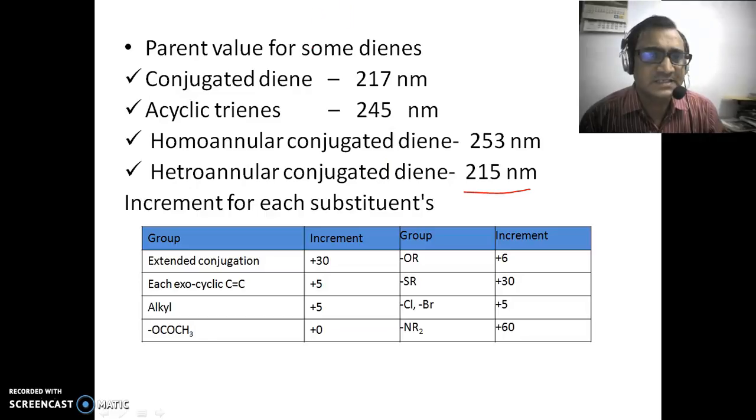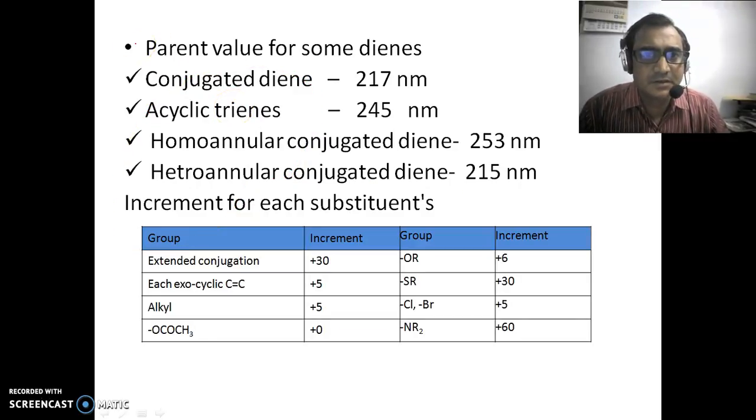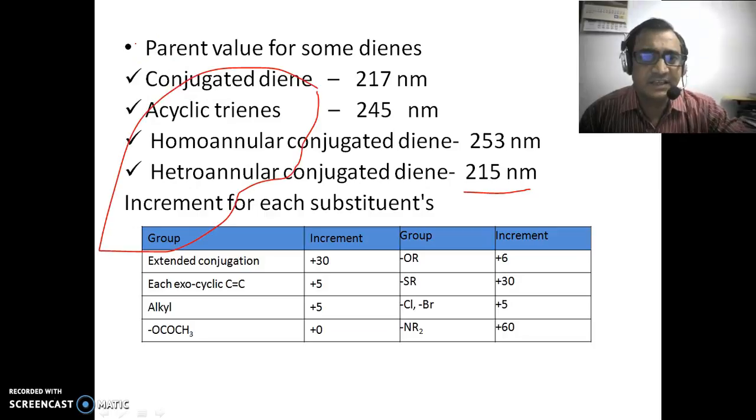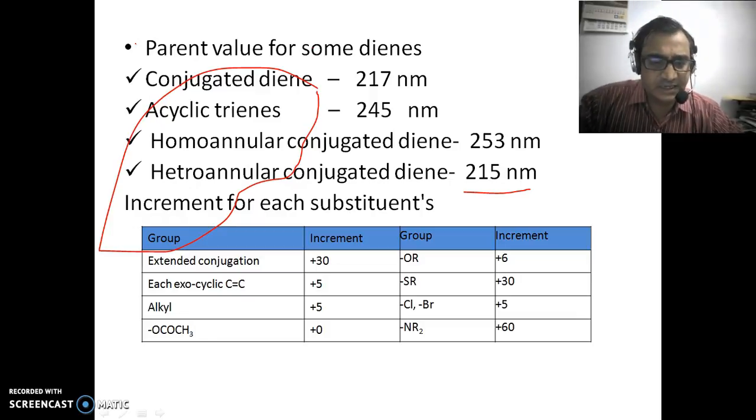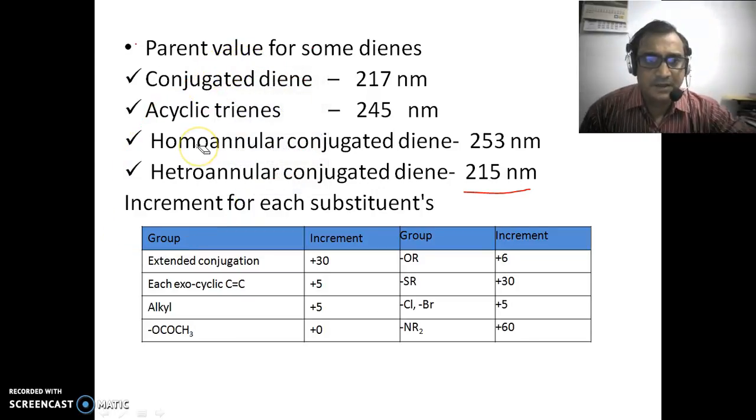And in these basic systems, if there is an increment of substituents like a double bond extended in conjugation, there is an increment of plus 30 nm.